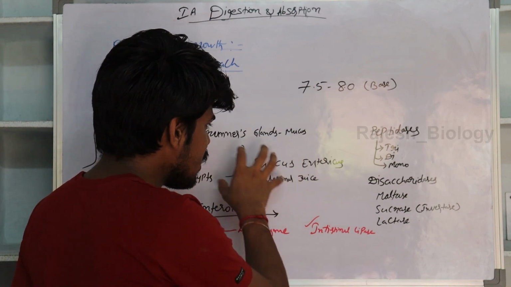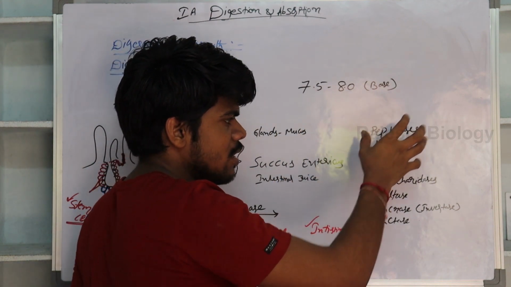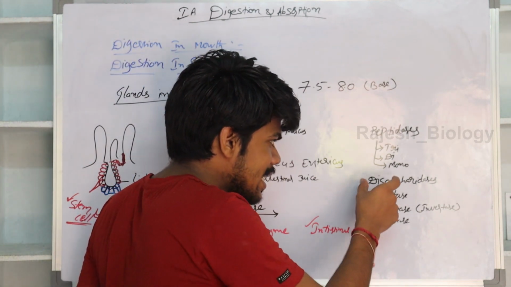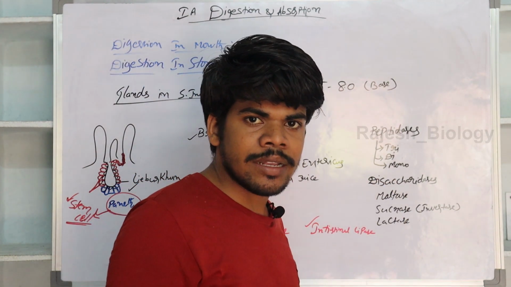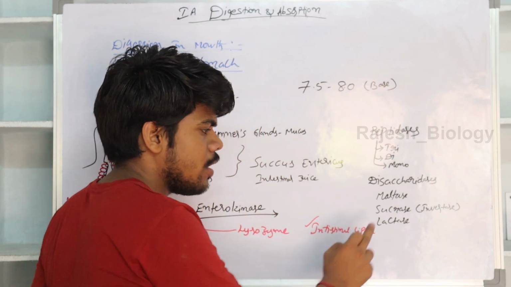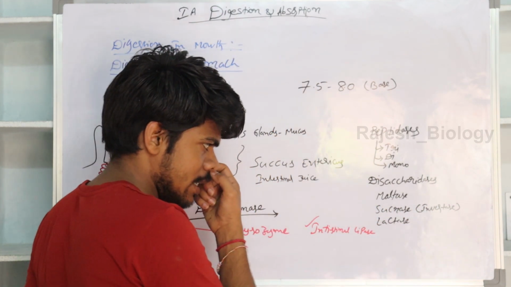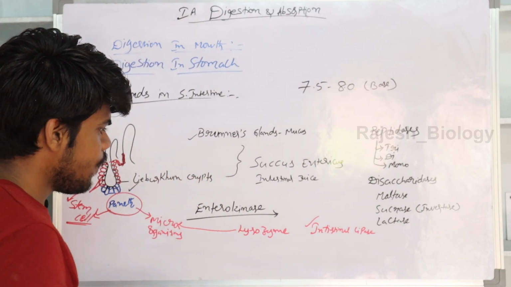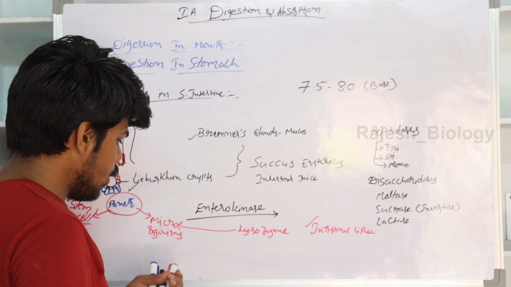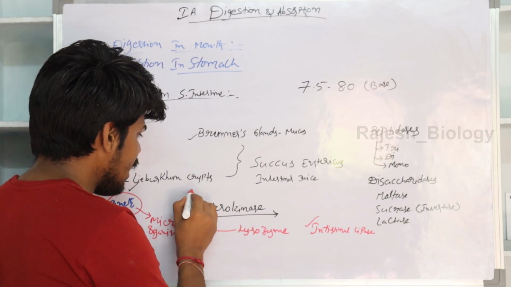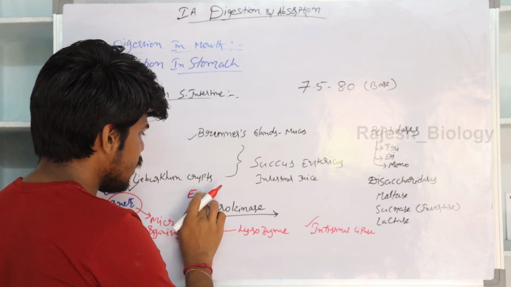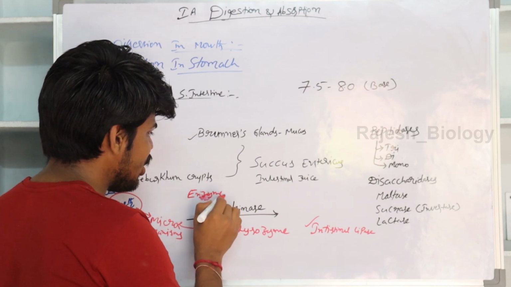That intestinal juice has peptidases, tripeptidase, dipeptidase, monopeptidase, and disaccharidases like maltase, lactase and sucrase. Sucrase is also known as invertase. And there is an enzyme activator known as enterokinase.